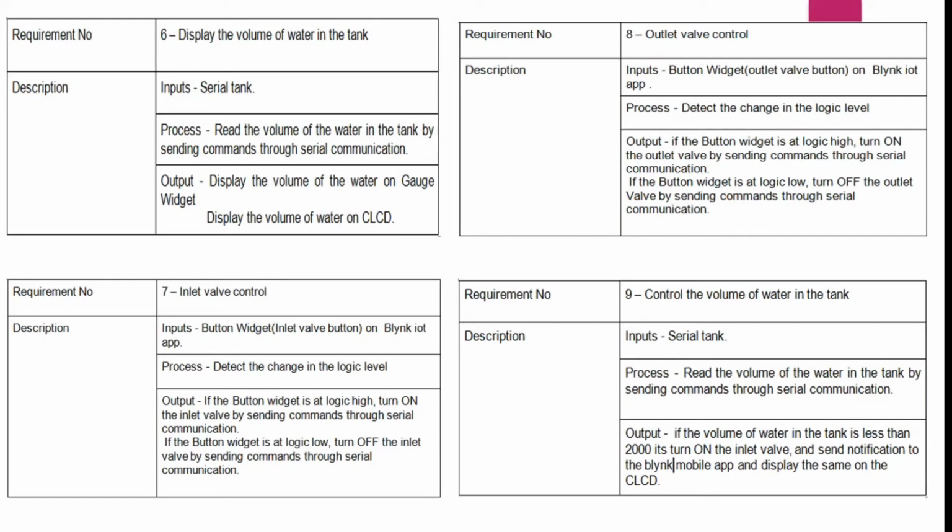And our requirement number 9 is to control the volume of water in the tank. Here the input is the same serial tank and the process is we have to read the value of the water in the tank by sending commands through serial communication. The output is that if the volume of the water in the tank is less than 2000, turn on the inlet valve, send a notification to the Blink mobile app, and display the same on the CLCD that the volume of the water in the tank is less than 2000. We are turning on the inlet valve, so water is then going to start flowing into the water tank.